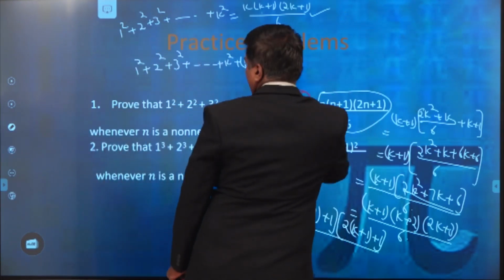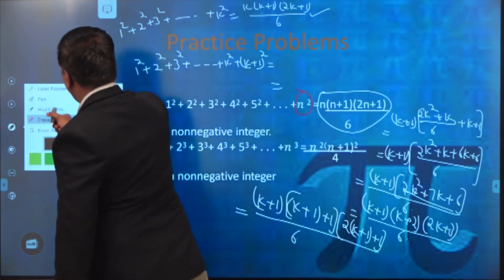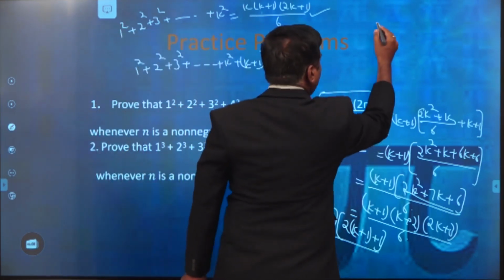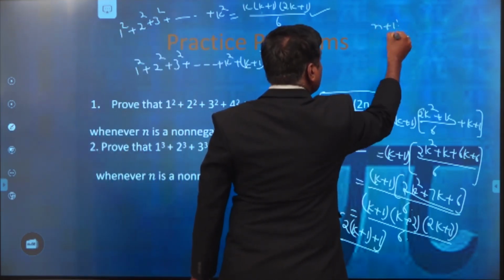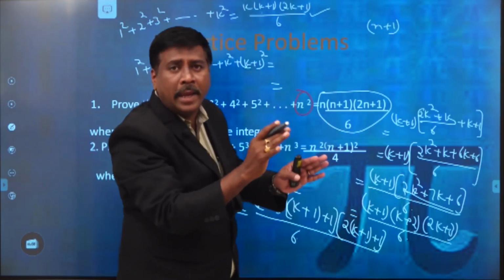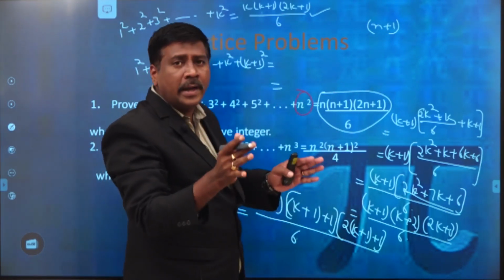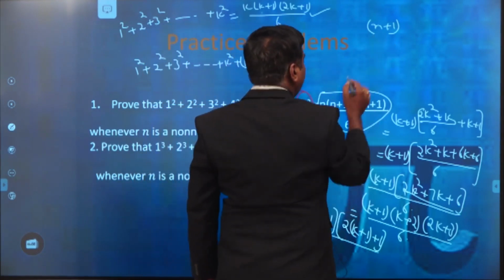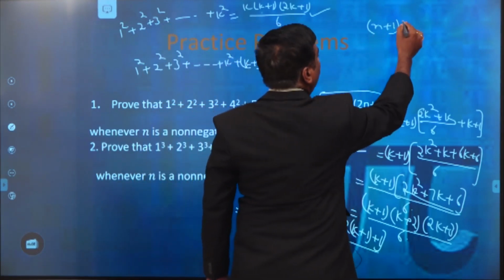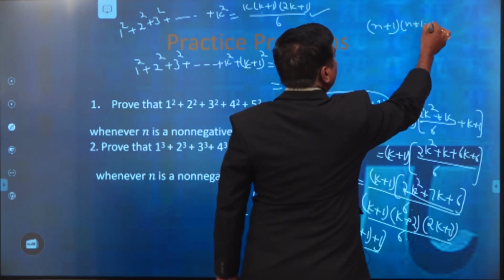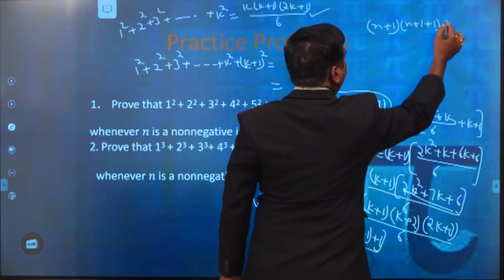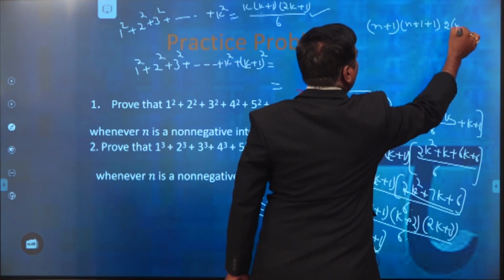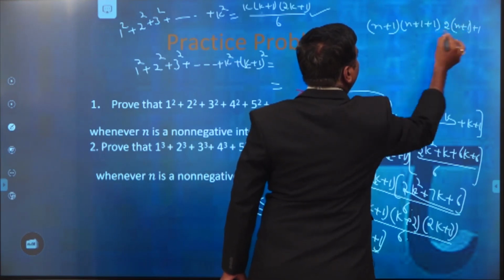Then this is equal to, in the right hand side of whatever we have to prove, we only replace n by n+1. Here n+1 is there, in place of that n+1+1, and in place of n, 2 into (n+1)+1, by 6.